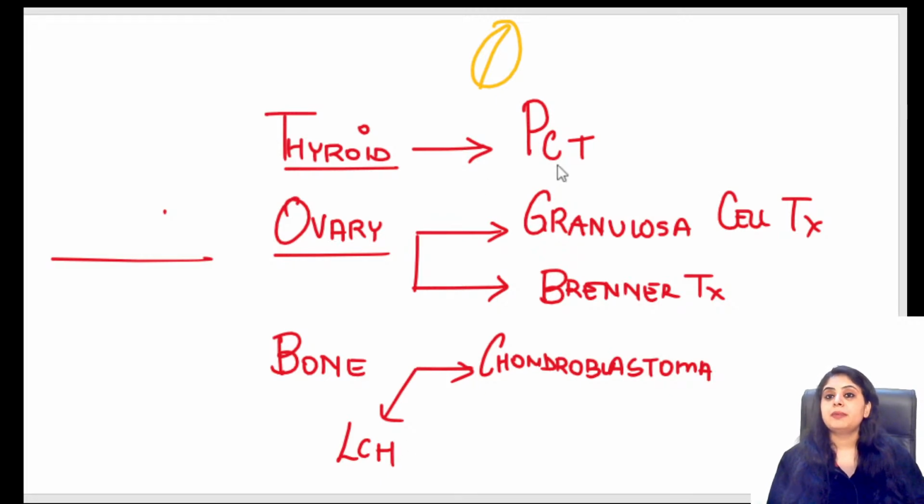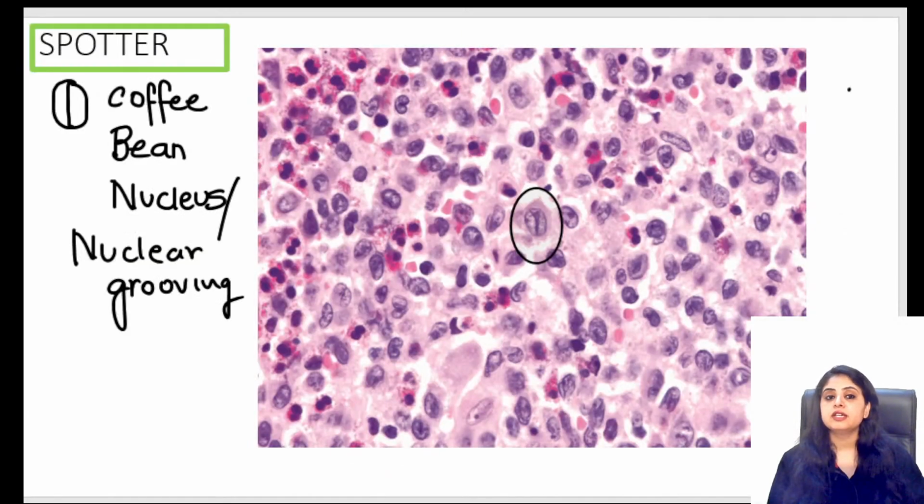So repeating: papillary carcinoma thyroid, granulosa cell and Brenner tumor, chondroblastoma and Langerhans cell histiocytosis. All of them show you the coffee bean appearance. Now, coming back to this question, can you guess which of these I have shown you here? Other than coffee bean, are you seeing anything else?